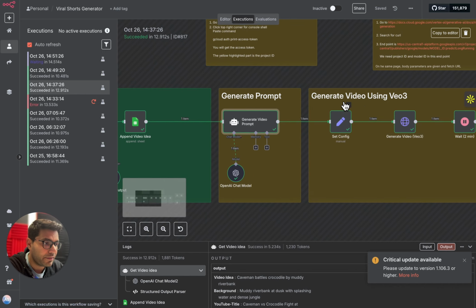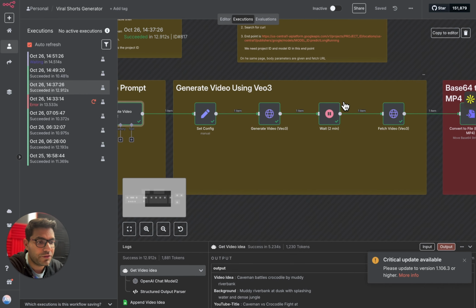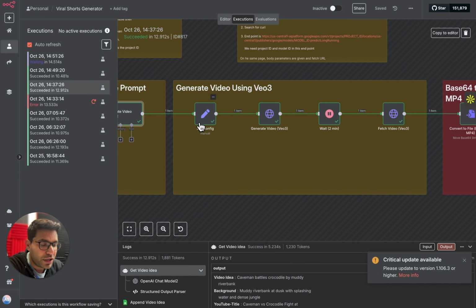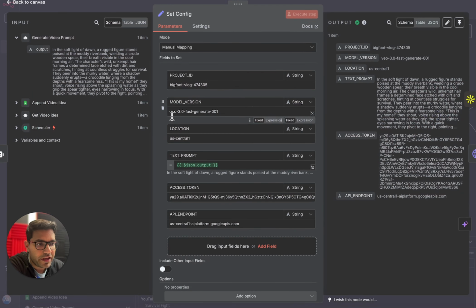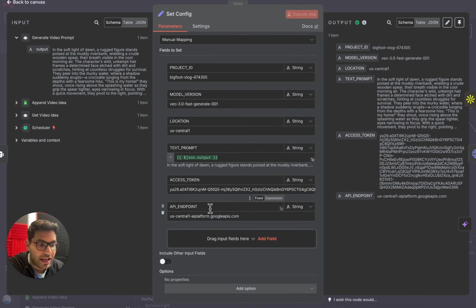Now the next step, which is generating video using VO3. In this particular section, we are first setting up a configuration node. You can add this particular node by searching for set. Now, in the configuration node, we are setting up a few fields. First is the project ID, second is model version, location, text prompt, access token, and the API endpoint.